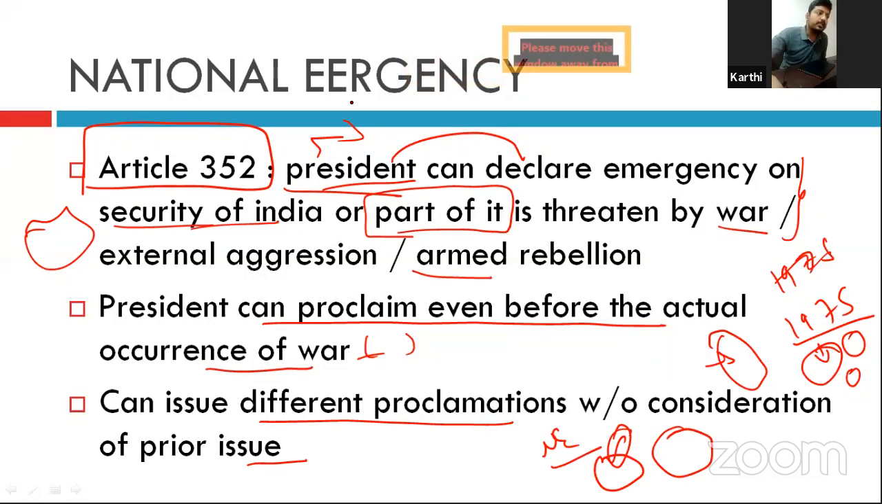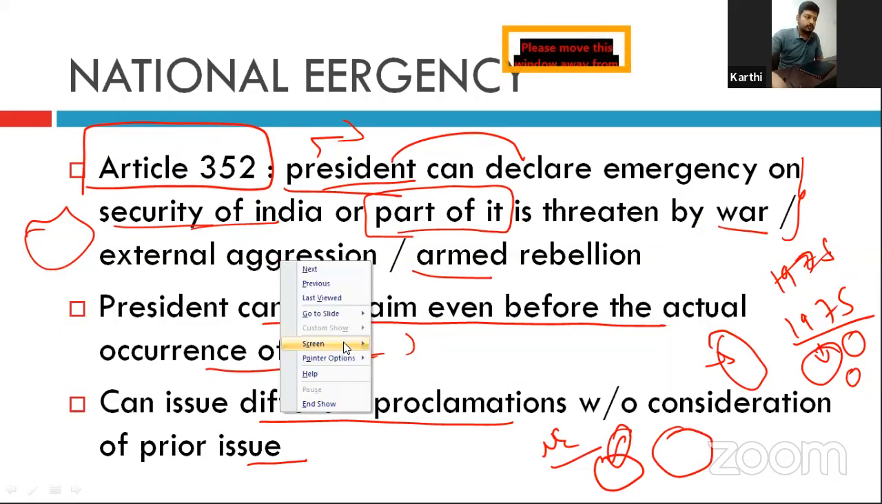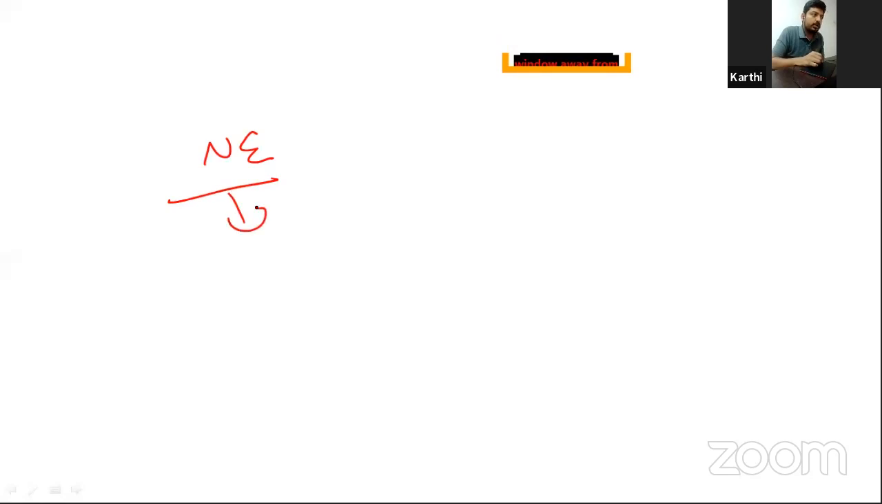Proclaim means announcing. Proclamation means announcing. Instruction means giving instruction. That is, if the national emergency is proclaimed. The 42nd Constitutional Amendment Act was done by the then Prime Minister Indira Gandhi. The 44th Constitutional Amendment was made by the Janata government that returned to power after the emergency.